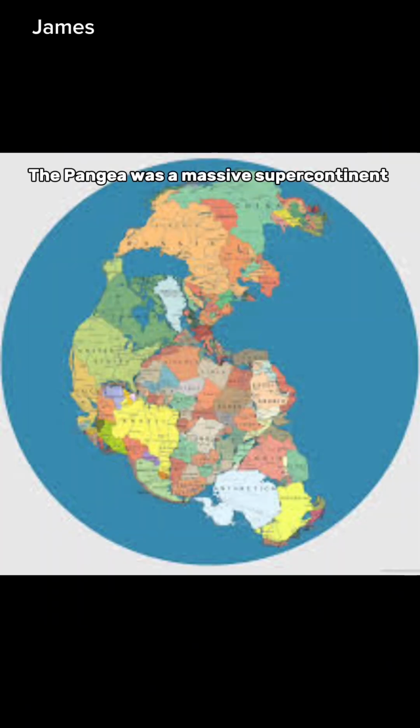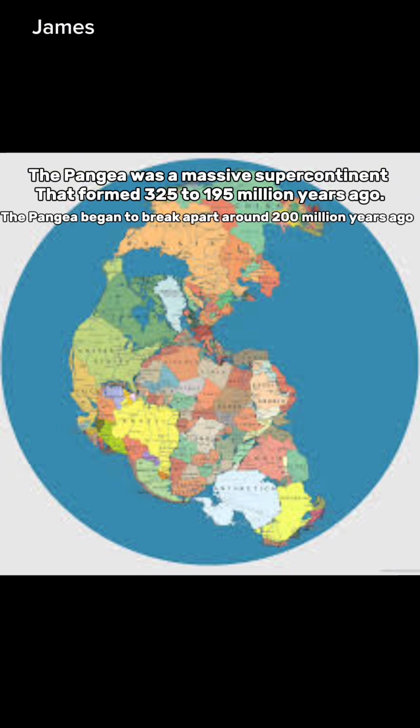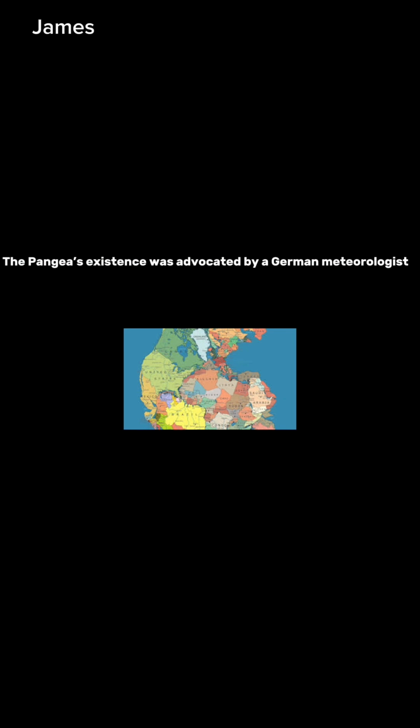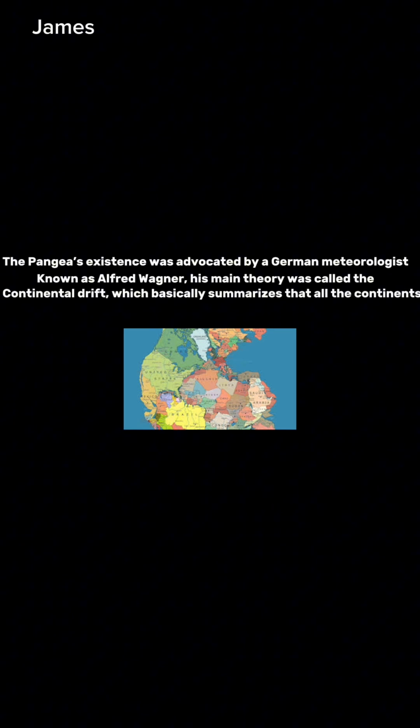Pangaea was a massive supercontinent that formed around 325 to 195 million years ago. Pangaea began to break apart around 200 million years ago, which began forming the continents and oceans as we know them today. Pangaea's existence was advocated by a German meteorologist known as Alfred Wegener. His main theory was called continental drift, which basically proposed that all the continents were joined together as one before drifting apart to their respective positions.